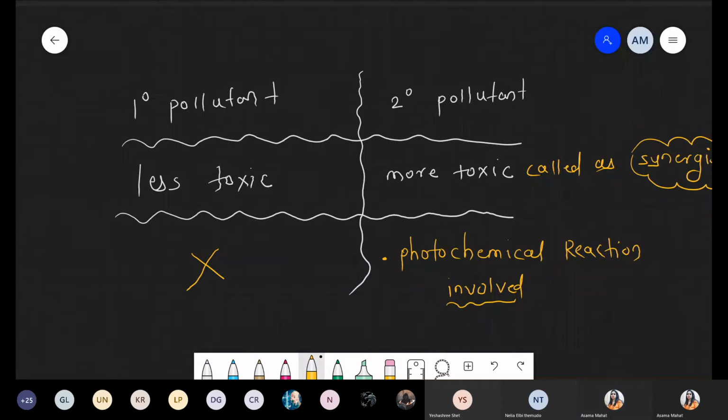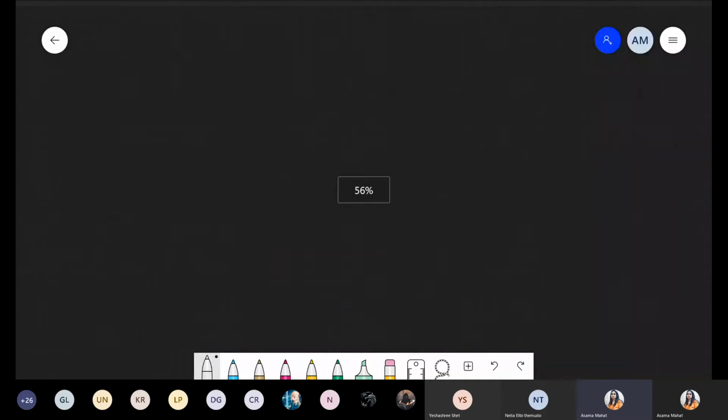Okay, fine. Now, next point we are talking about. Write down the title. First part of pollution, that is air pollution.